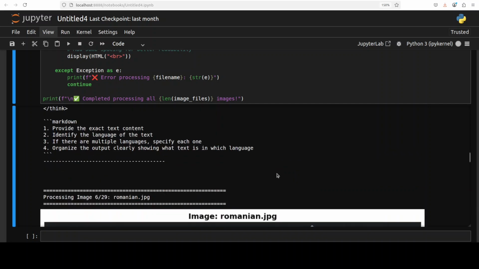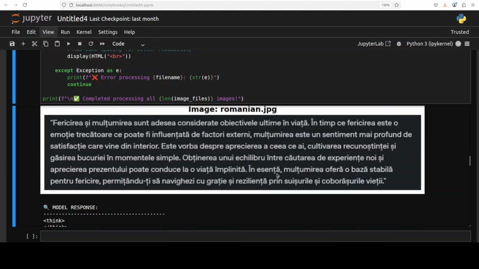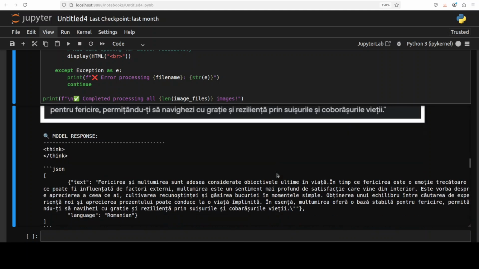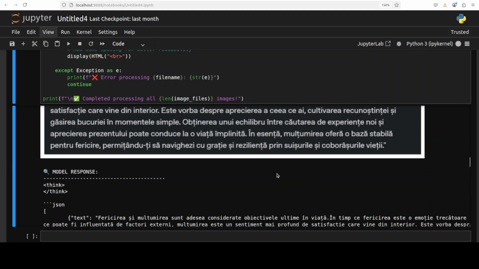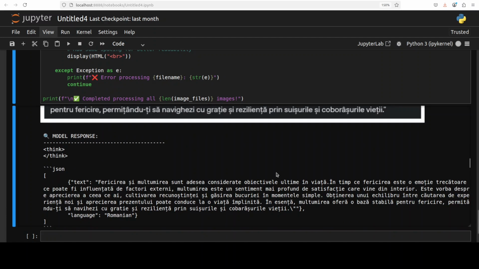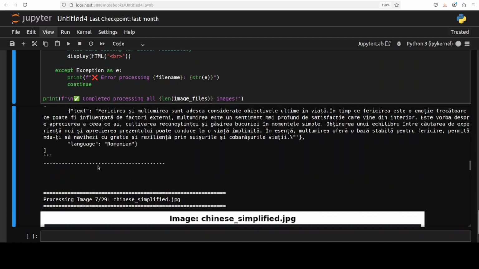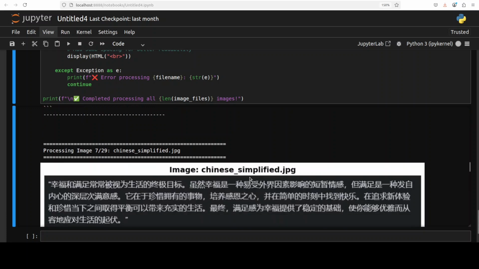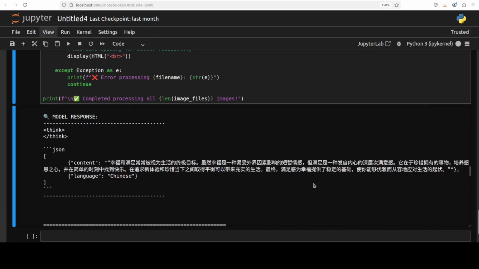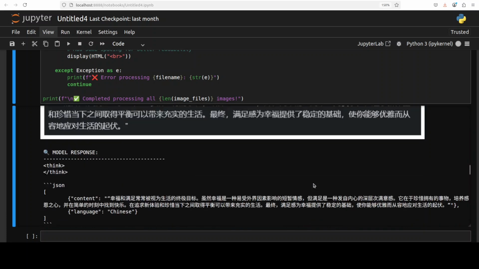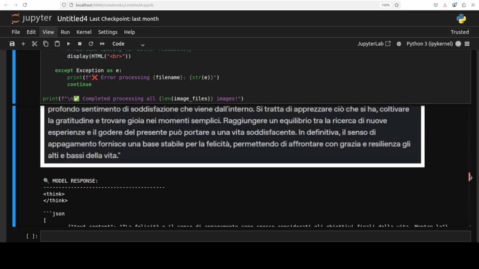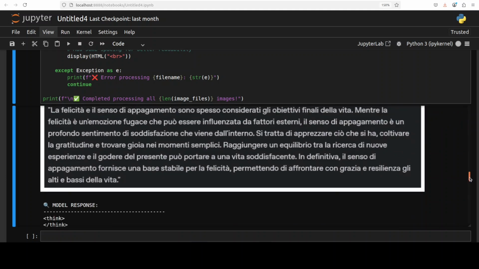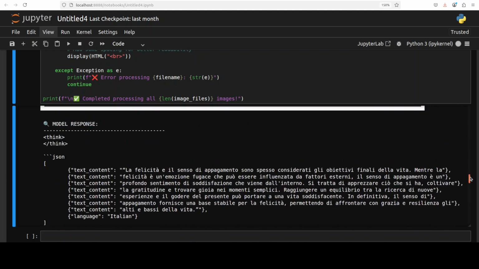That is interesting. Then we have Romanian. It has done something in Romanian. Interesting that it couldn't do the German. Yep, Romanian looks quite good and it has identified it pretty nicely. Chinese simplified, that should be good enough because it is coming from China, so Xiaomi should have Chinese done, which looks good. Let me check Italian. Yep, Italian looks quite good.